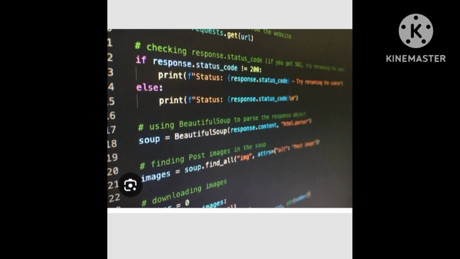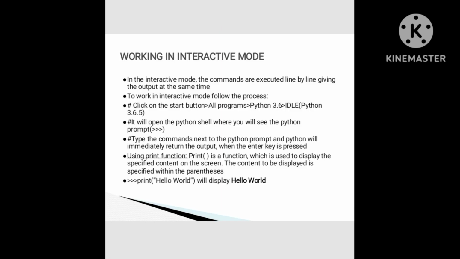See some of the coding results which have been made. Working in interactive mode. There are two types of mode here. Script mode is there and an interactive mode is also present. In the interactive mode, the commands are executed line by line, giving the output at the same time. To work in interactive mode, follow the process. Click on the start button, all programs, and Python 3.6, which is IDLE Python 3.6.5. It will open the Python shell where you will see the Python prompt. Type the commands next to the Python prompt and Python will immediately return the output when the enter key is pressed.